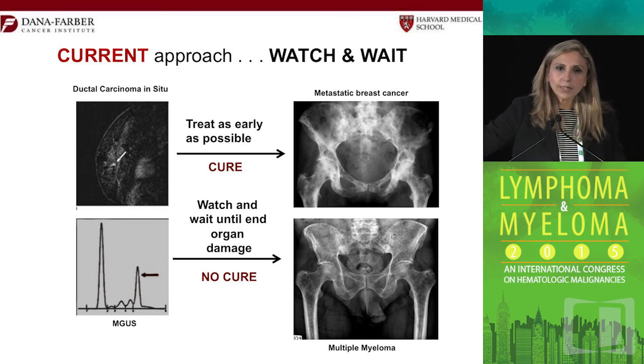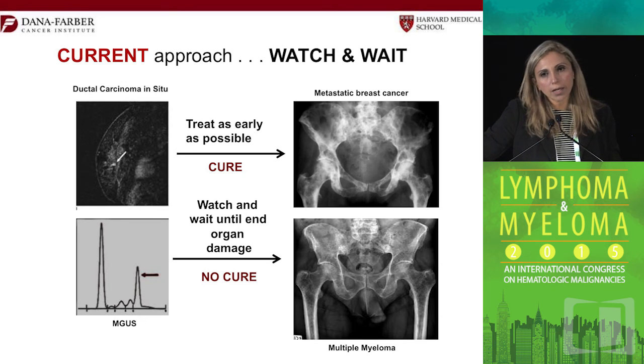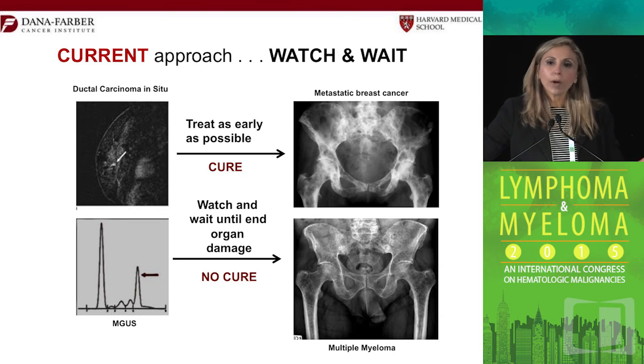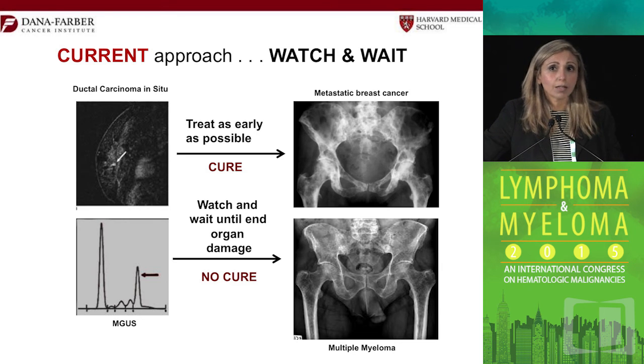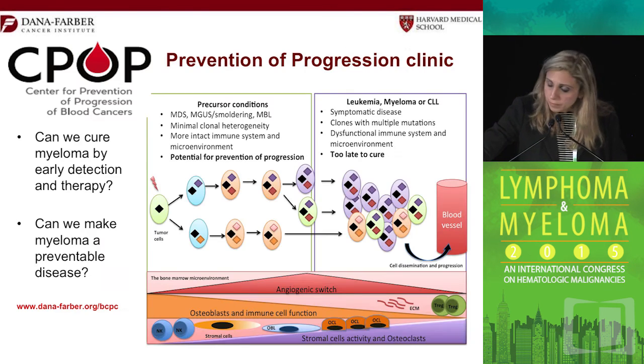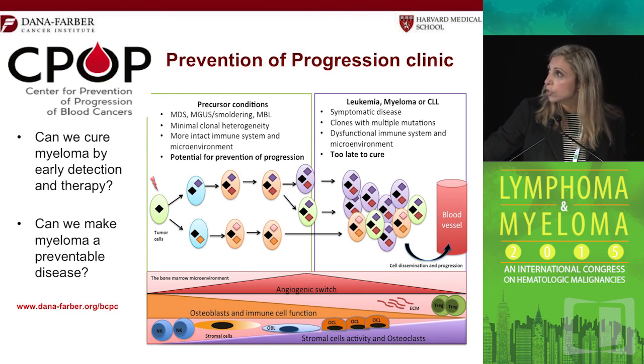And you can think of a breast cancer patient, you see them and they have DCIS, you never tell this woman, oh, wait until you have metastatic lytic lesions in your bone and then I will treat you. You cure them early by doing an early therapeutic intervention. Yet in myeloma, maybe the only thing that we're doing wrong is that we're waiting too long until they have metastatic lytic lesions and then we treat them. So because of that, we developed a new clinic at Dana-Farber. We called it the Prevention of Progression Clinic, or Center for Prevention of Progression.